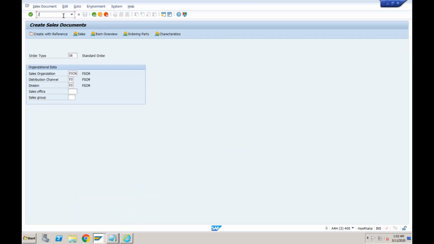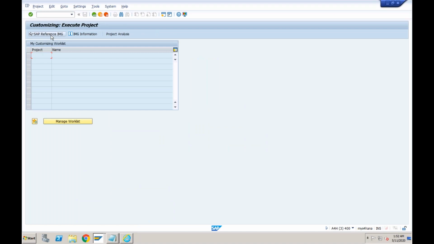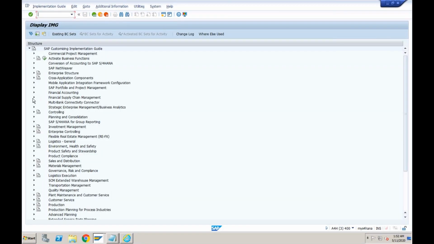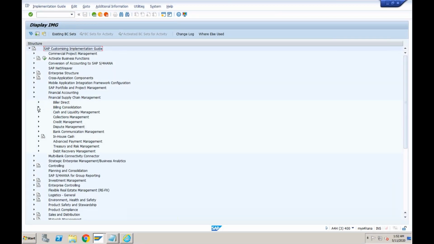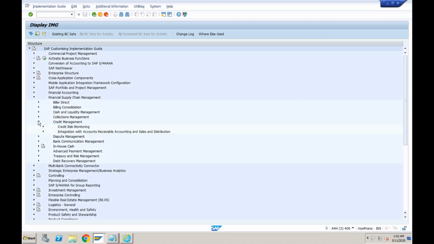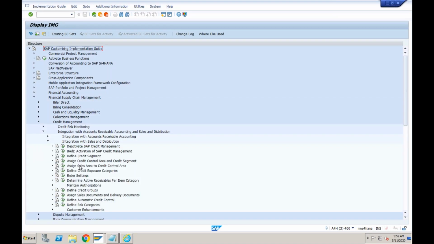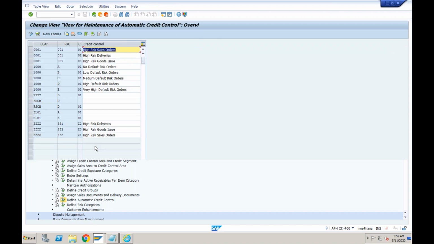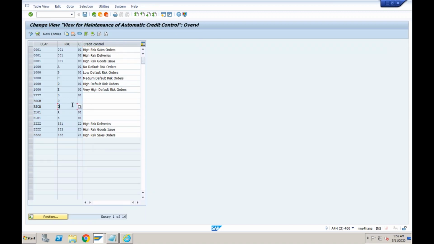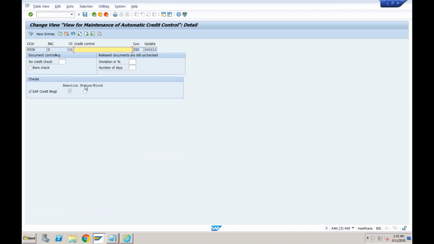So if you go to this same configuration, which we have done for telling the system whether to give the warning message or the error message, here, if you go to FSCM, and if you have worked on old credit management, you will be able to see all these options here. Maximum dunning value, oldest open item, all those things were available here. It was not this much.